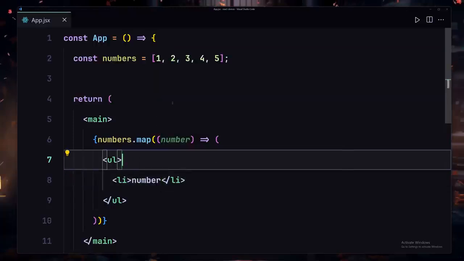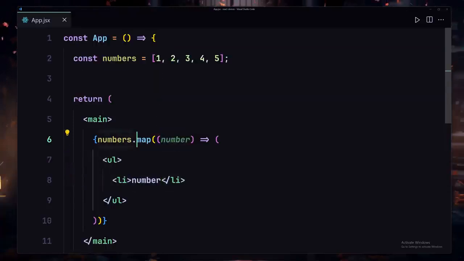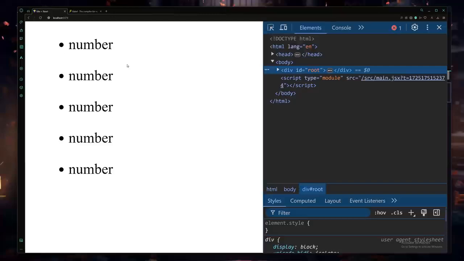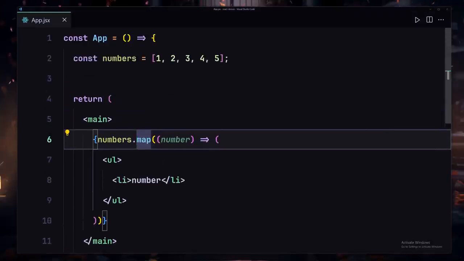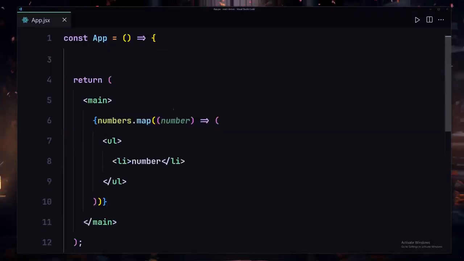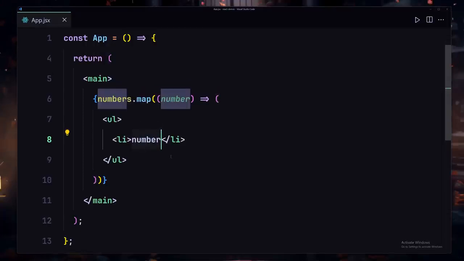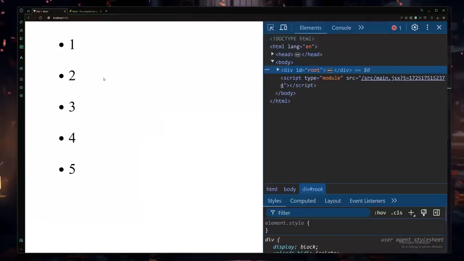Let me say that once again: we are now iterating over each element inside this array, and we are rendering that to our browser. But now watch what happens. Here you can see we are getting the word number, and we are not getting our numbers right here. To get these numbers, we have to once again enter our JavaScript world. So we just wrap that with these curly braces right here, save my file, and now we are getting 1 2 3 4 and 5.